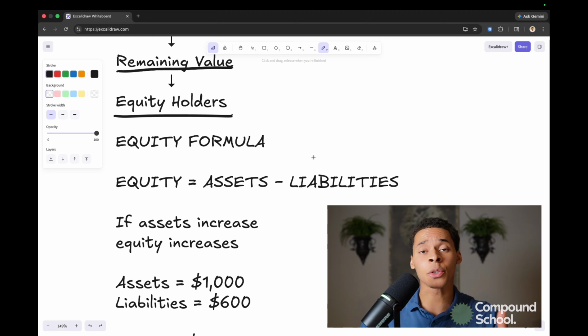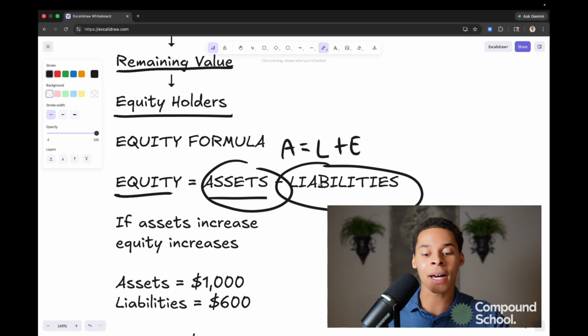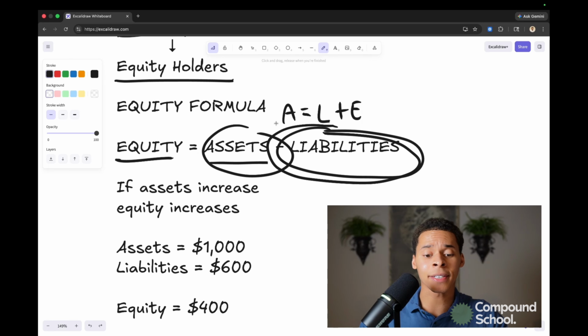And so to go back to our accounting equation, if assets equal liabilities plus equity, then equity equals assets minus liabilities, okay? So total resources minus all external claims on those resources. So if assets increase and liabilities remain constant, then equity is going to increase in turn.